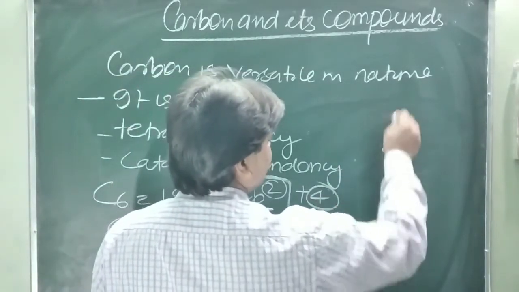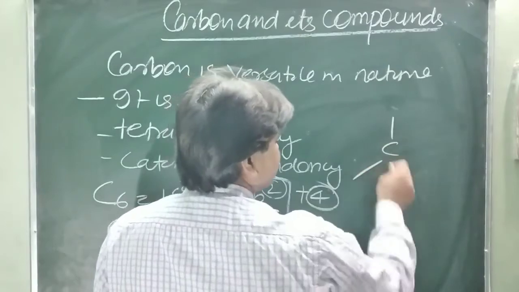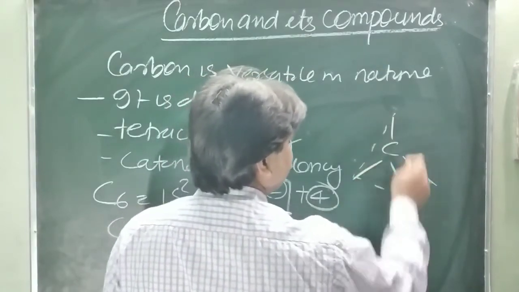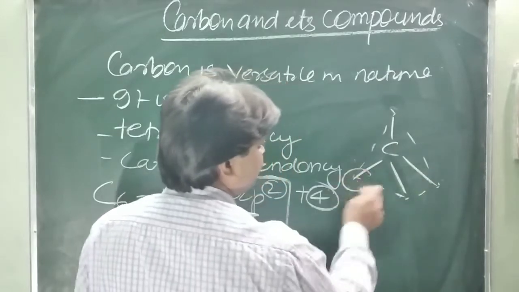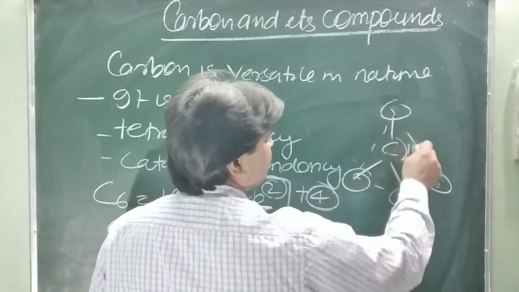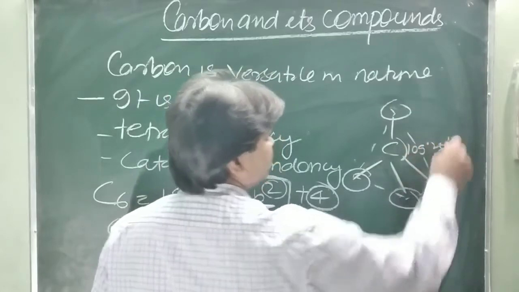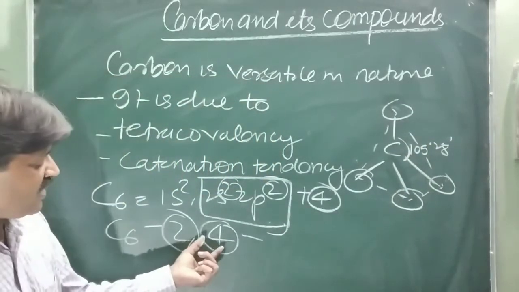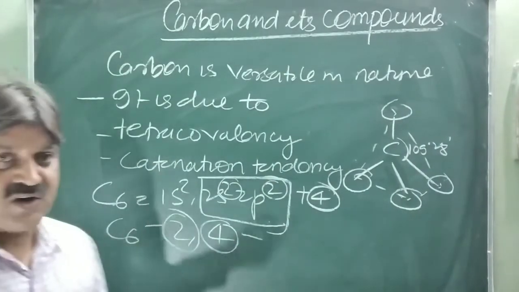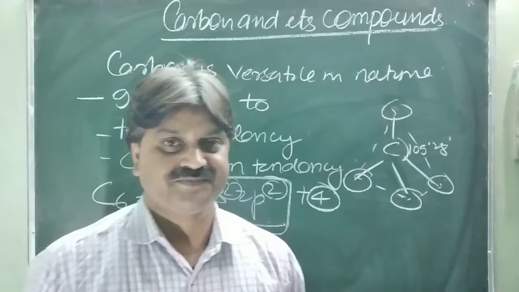This is the covalent nature and the formation of tetrahedral geometry. It forms 4 bonds, and here the angle is 109 degrees 28 minutes. So carbon can form 4 bonds from the outermost shell. Due to this reason it is called tetracovalency.